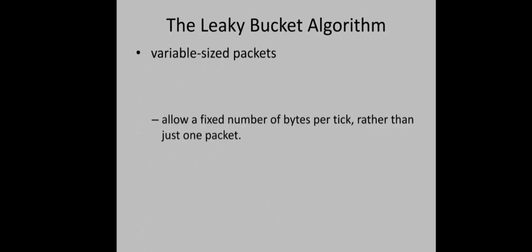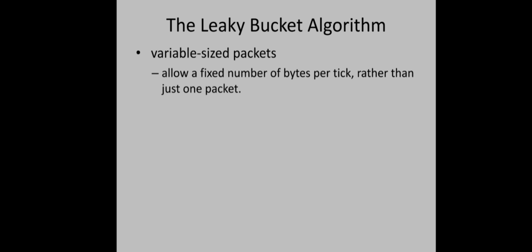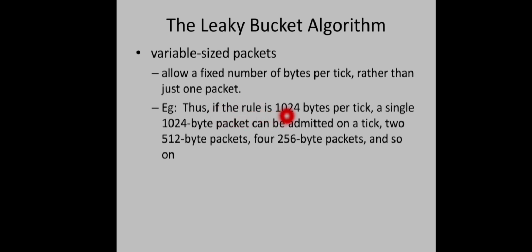If all the packets are of the same size, this algorithm can be used. Otherwise, that is, if packets are of variable size, then it is better to allow a fixed number of bytes per tick rather than just one packet per clock tick. For example, if the rule is to permit 1024 bytes per tick, and suppose the packet size is 1024 bytes itself, then one packet will be admitted. Or if the packet size is 512 bytes, two packets will be admitted in a single clock tick. Or if it is a 256 byte packet, then 4 different packets will be allowed in a single tick, like that.